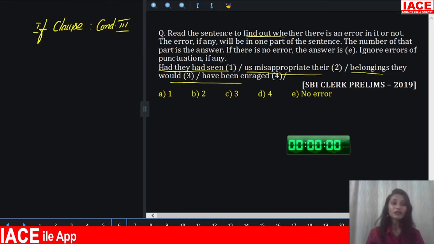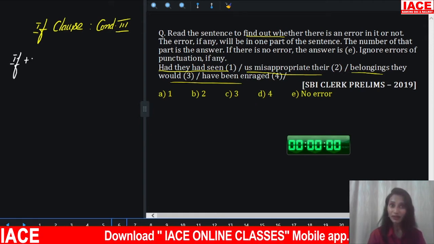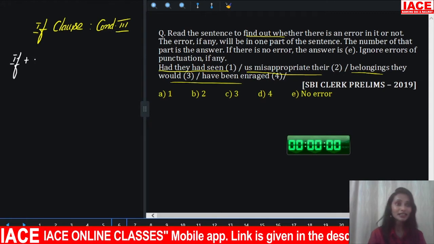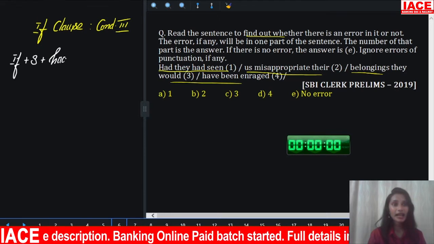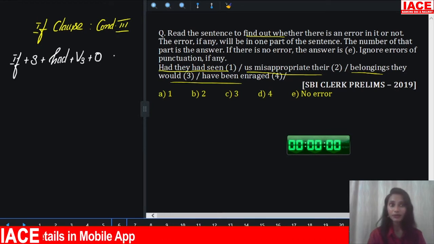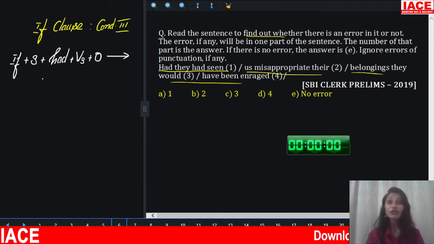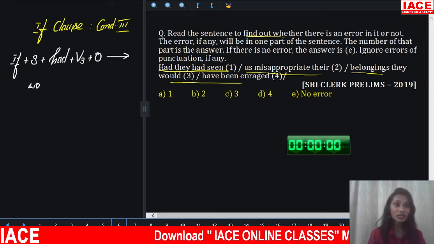So if you know the if clause third condition structure, you will answer this question easily. So if plus past perfect. What is the structure of past perfect? Subject plus had plus V3 plus object. So if plus past perfect followed by future perfect in past, that is would have plus V3.